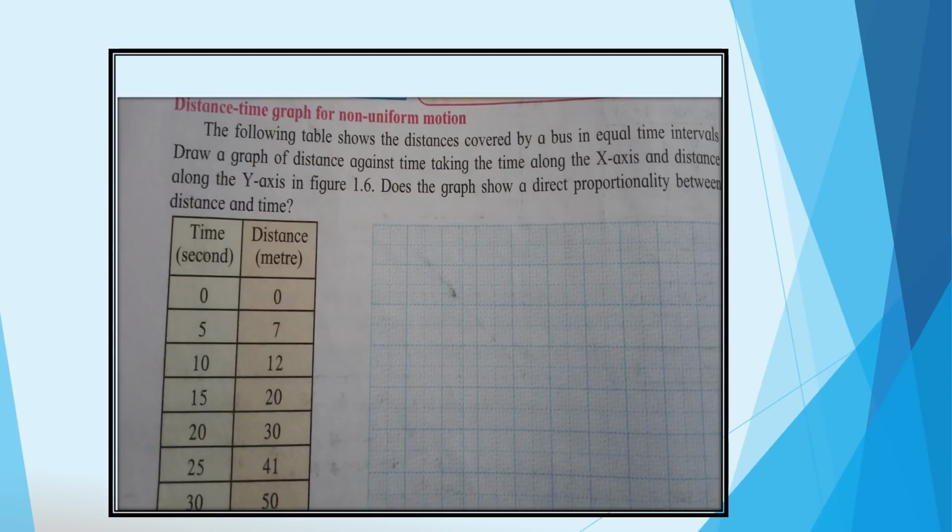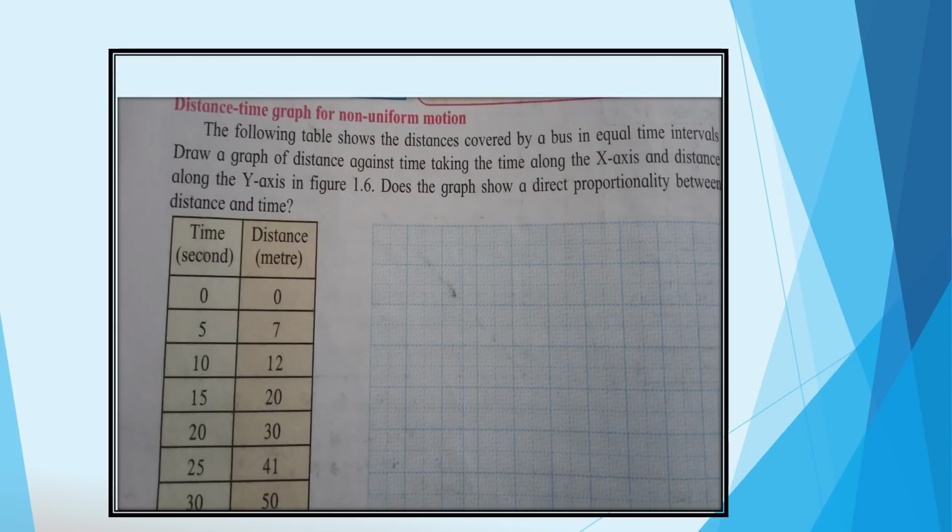For 10 seconds the distance is 12 meters. Then for 15 seconds the distance is 20 meters. And for 20 seconds the distance is 30 meters. For 25 seconds, the distance is 41, and for 30 seconds, the distance is 50 meters. So with the help of this, we have to draw the graph. For this, the same scale we have to take: on the x-axis, 1 centimeter is equal to 10 seconds, and on the y-axis 1 centimeter is equal to 20 meters.